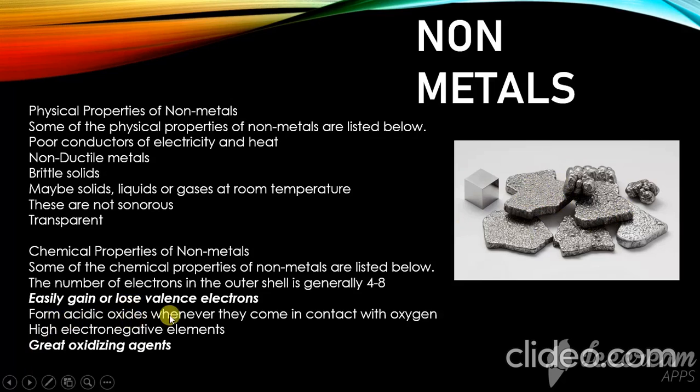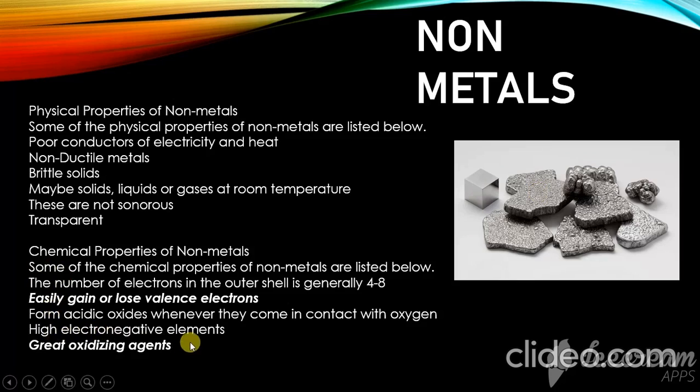They form oxides whenever they come in contact with oxygen, and they are very reactive with oxygen. If you keep them in the sun or any cool place, they can react with oxygen and moisture.